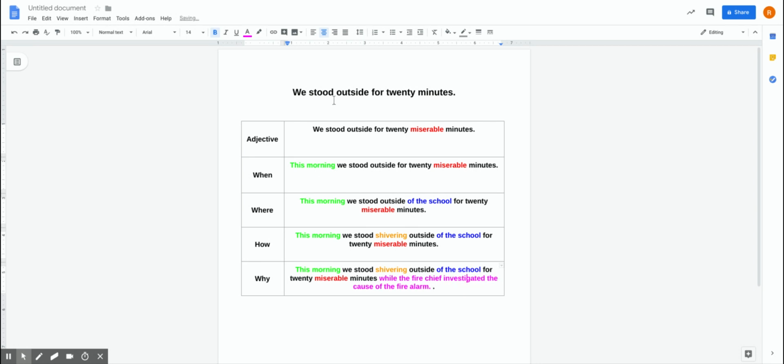Do you see how we took a simple sentence in the beginning? We stood outside for 20 minutes. And by asking ourselves, can we add in an adjective in front of the noun? Can we add when, where we were standing, how we were standing, and why we were there? We've taken a simple sentence and made it much more complex. This morning, we stood shivering outside of the school for 20 miserable minutes while the fire chief investigated the cause of the fire alarm.